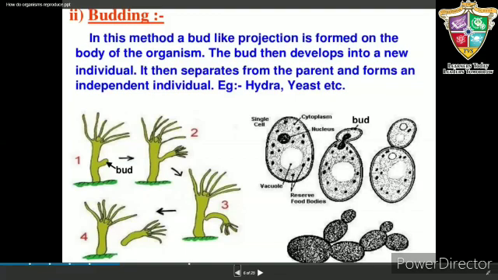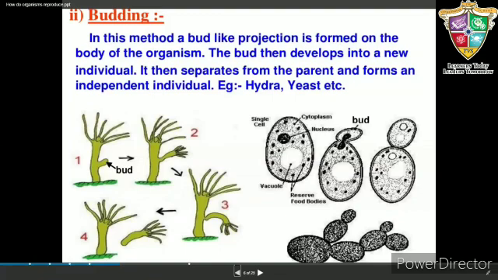The most common example of budding is yeast, which is a fungus. Budding takes place under favorable conditions, that is when it grows in sugar solution. During this process, a small bud-like outgrowth appears at the end of the parent cell, which gradually enlarges in size. The nucleus enlarges and divides into two daughter nuclei. One daughter nucleus goes into the bud and the other remains in the parent.